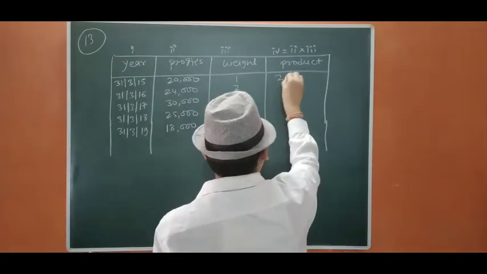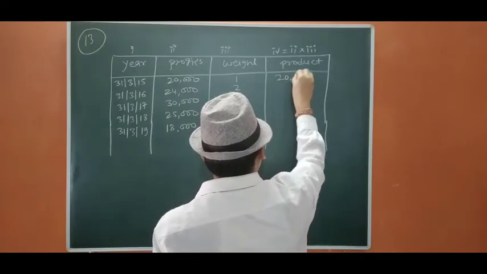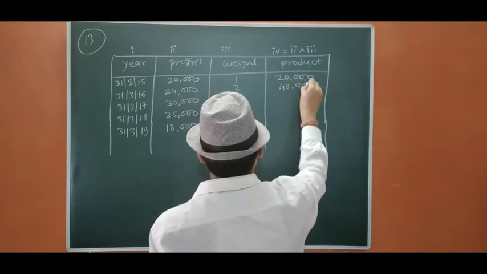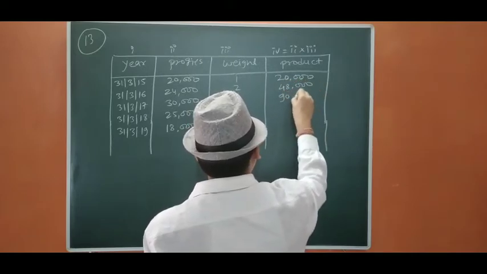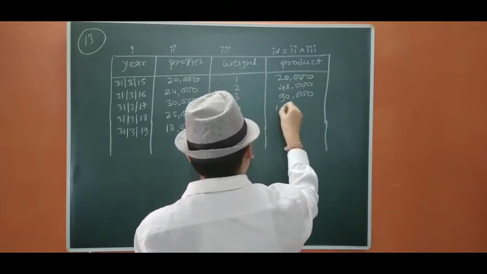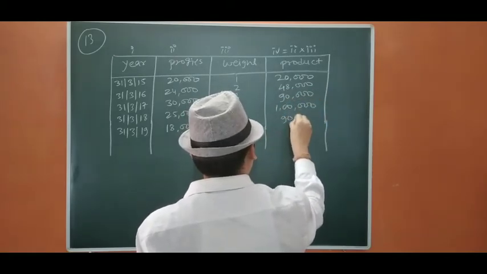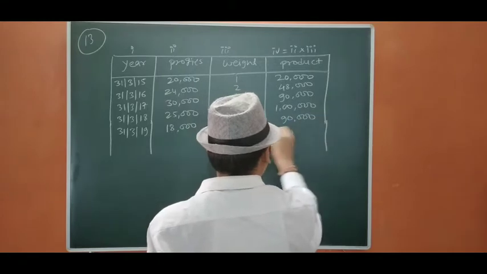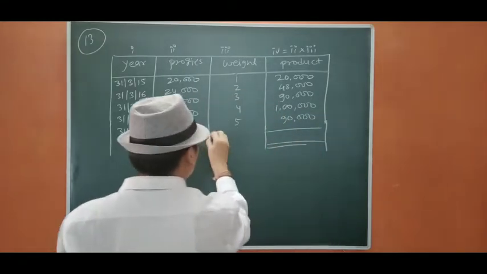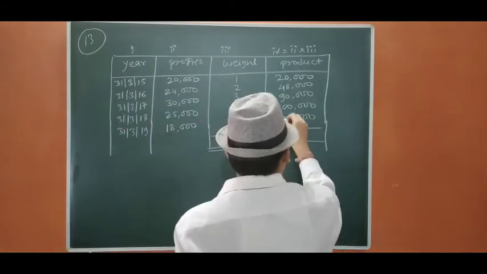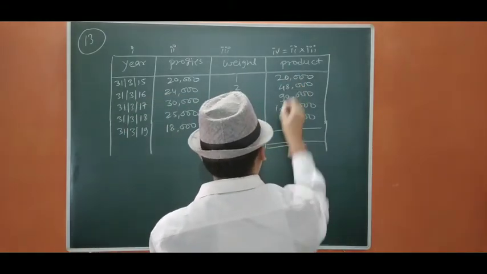So the products will be 20,000, 48,000, 90,000, 1 lakh, 90,000. So we are going to total both columns. The total weight will be 15, and the total product is 3 lakh 48,000.